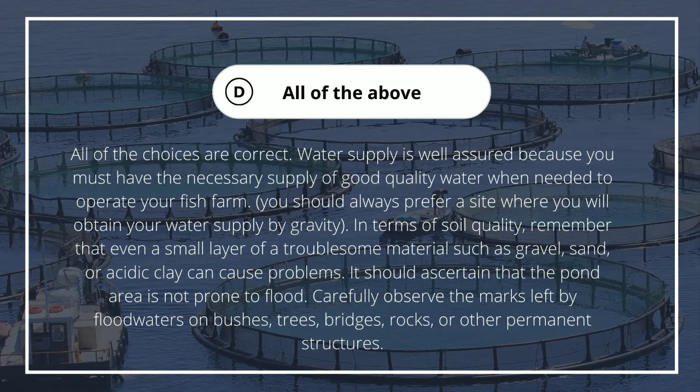In terms of soil quality, remember that even a small layer of a troublesome material such as gravel, sand, or acidic clay can cause problems. You should ascertain that the pond area is not prone to flood. Carefully observe the marks left by flood waters on bushes, trees, bridges, rocks, or other permanent structures.